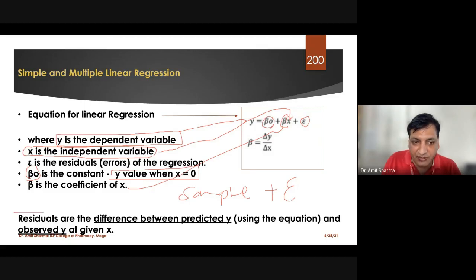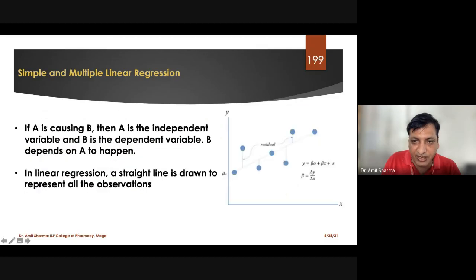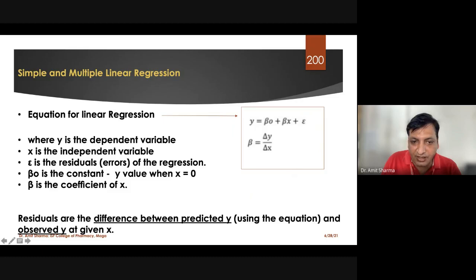Now this is the definition of residual. Actually, what we are discussing in this slide is the difference between B and C. Residuals are the difference between the predicted y and the observed y at the given x, which we are comparing in simple linear regression.